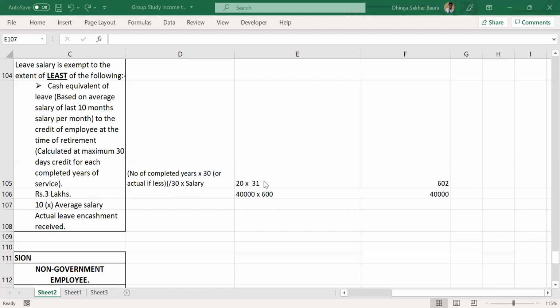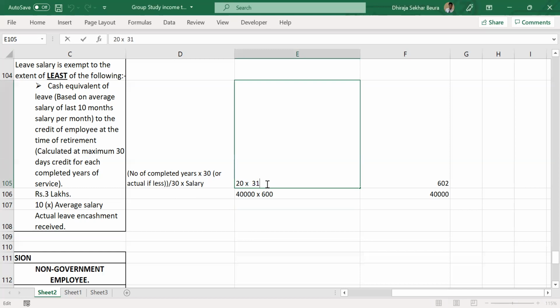No, it can be 31, it can be 32, it can be 40, it can be 20, it can be anything. Leave credit, right, per month. Number of days in a month is maximum 31 and minimum can be 28. No. That is not the number of days in a month. That is the leave credit allowed to an employee per month. That's what. You have to do some work also. If you are taking 30 days leave in a month, when will you work? No, it's not for that. I thought it's something like 31 days you had mentioned over there. Okay, no problem. It's okay.